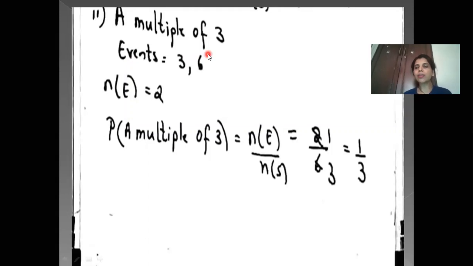So now the listed numbers are 1, 2, 3, 4, 5, 6. Out of that, multiples of 3 are 3 and 6. So there are two outcomes of this particular event. So probability of a multiple of 3 is number of events upon number of sample space, that is 2 upon 6. So when you cancel, 2 ones are 2, 2 threes are 6. So the probability is 1 upon 3.